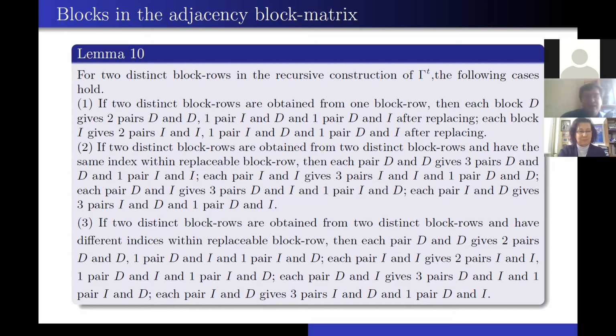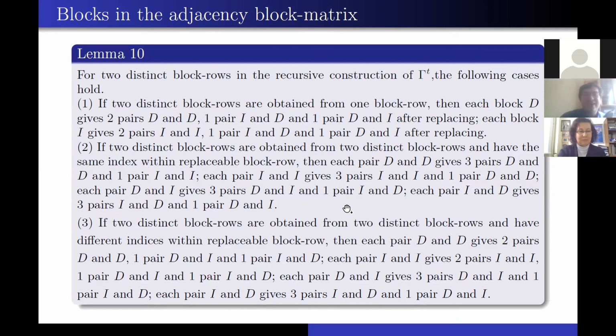The second case, if 2 distinct block rows are obtained from 2 distinct block rows and have the same index within the replaceable block row, that's the one case, and you can see all possible pairs here in case 2.